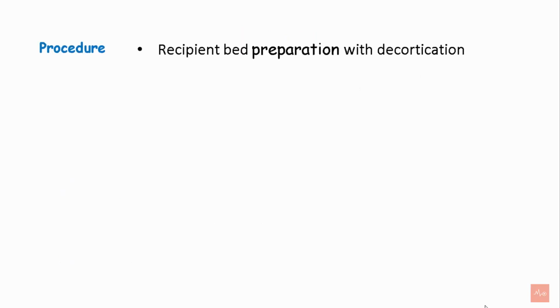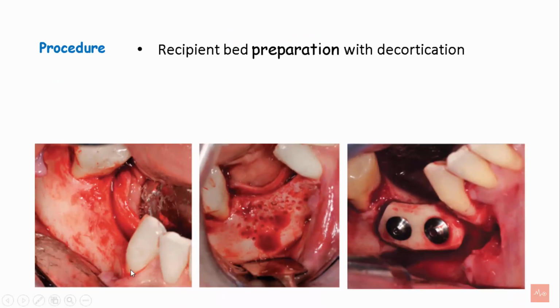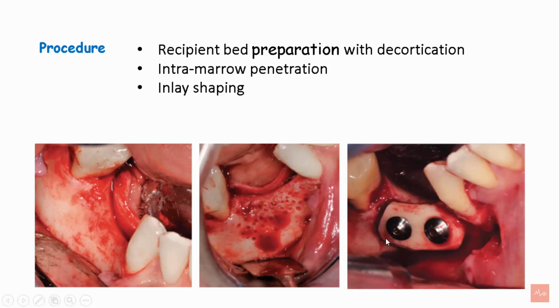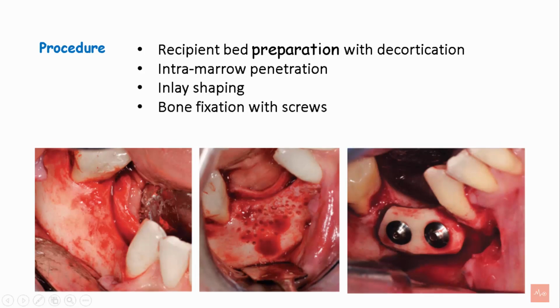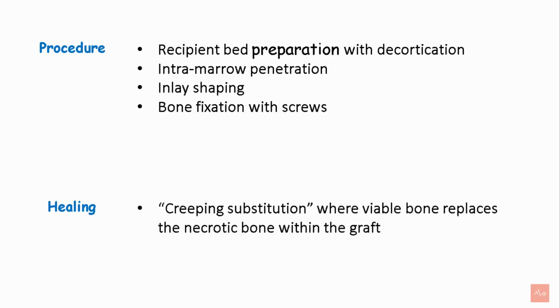It involves recipient bed preparation with decortication. In this image, you can see the site of surgery is prepared by decortication to receive the bone block grafts. Intramarrow penetration is achieved through use of round burrs, and inlay shaping is done, followed by fixation. Healing is achieved by creeping substitution, where the viable bone replaces the necrotic bone within the graft. Graft angiogenesis and revascularization are key to the success.